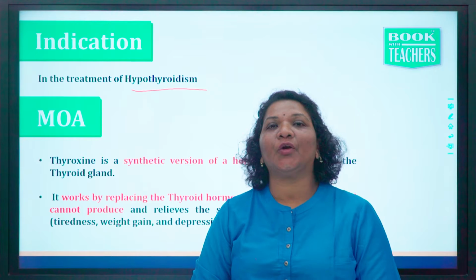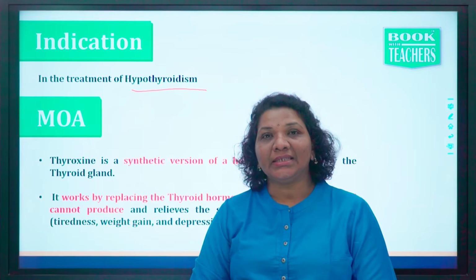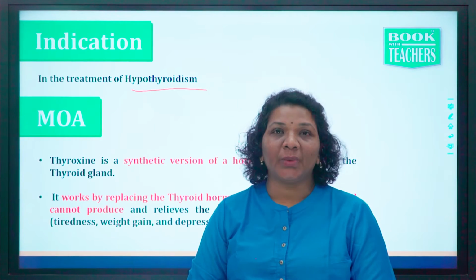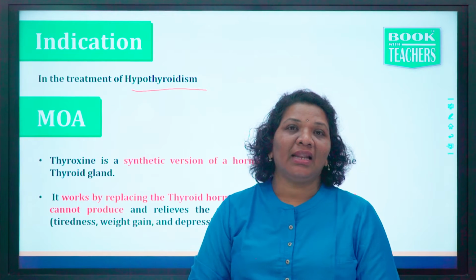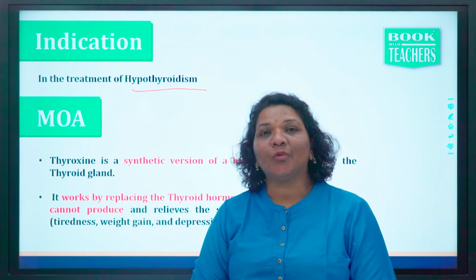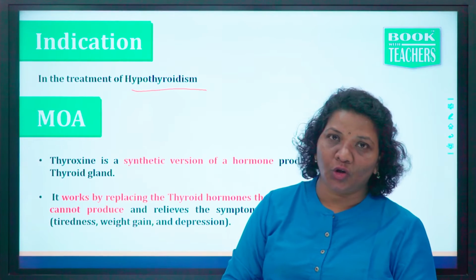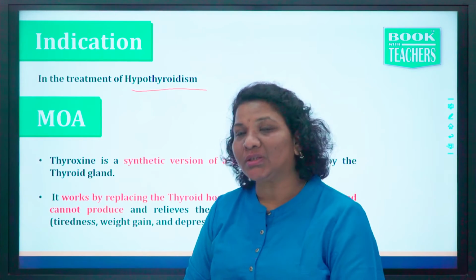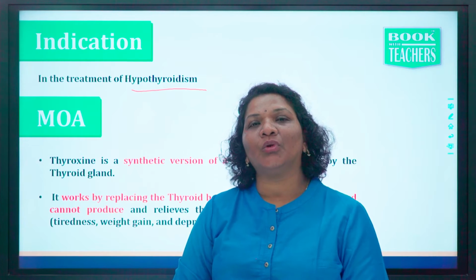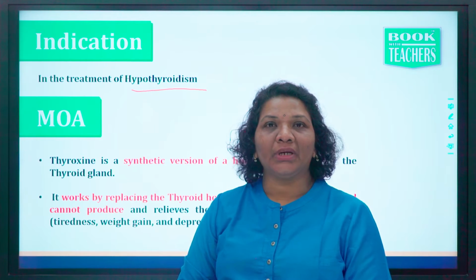That means the thyroid glands are not releasing or not making this hormone in the normal range. Then there is a lack of these hormones in our body, because the thyroid glands are not making or releasing this hormone in the proper amount.